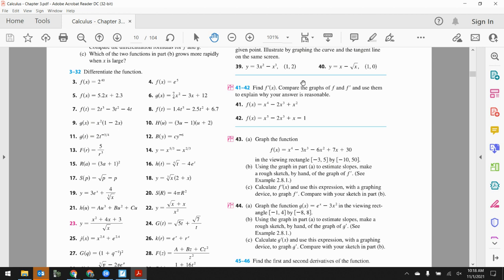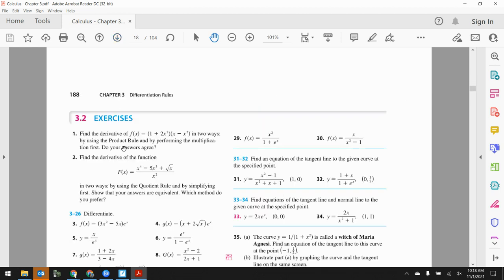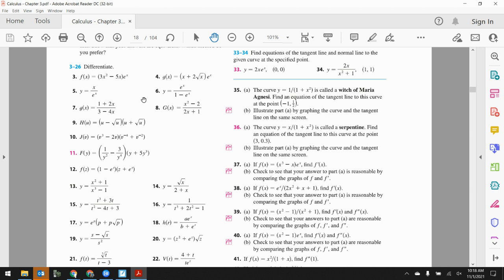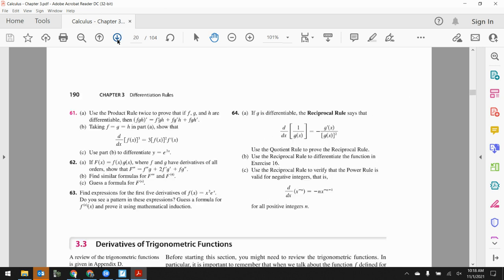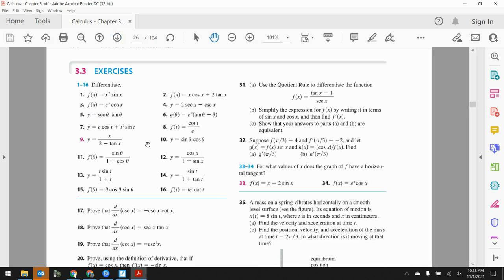So if I go to section 3.2, I'm talking about 3 to 26. Okay, all those are fair game. If I'm looking at section 3.3, 1 to 16. Okay, those are going to be the ones where I pull from for that. Okay, more of the algebraic type. And I've got to be honest, that's really the main difference.